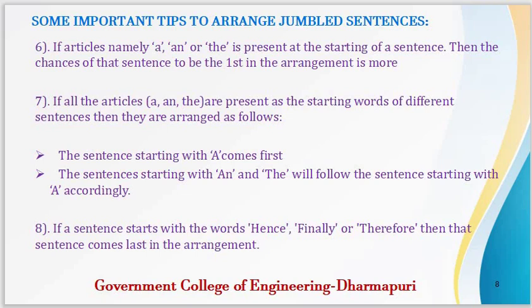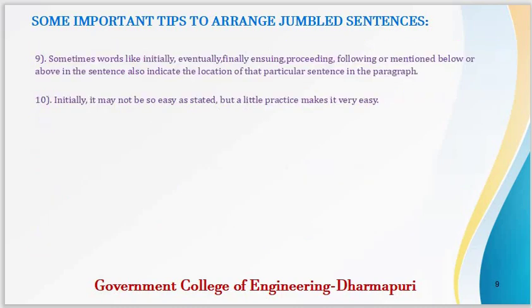If a sentence starts with words like hence, finally, or therefore, then the sentence comes last in the arrangement. Sometimes words like initially, eventually, finally, ensuing, proceeding, following, mentioned in the sentence, also indicate the location of the particular sentence in the paragraph. You should keep in mind, initially it may not be so easy as stated, but a little practice makes it very easy.